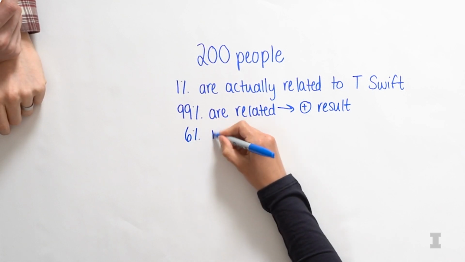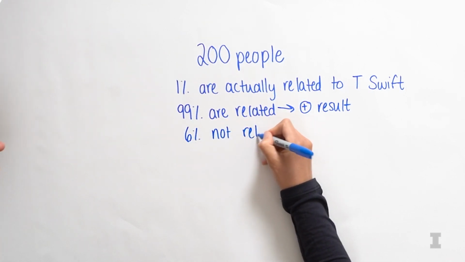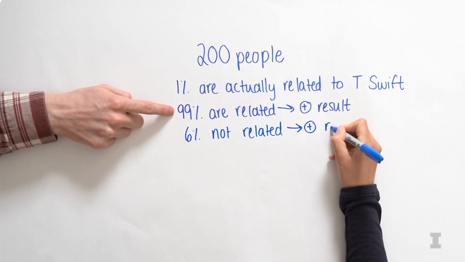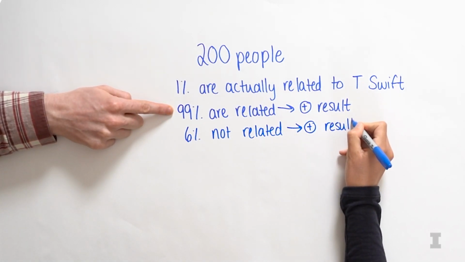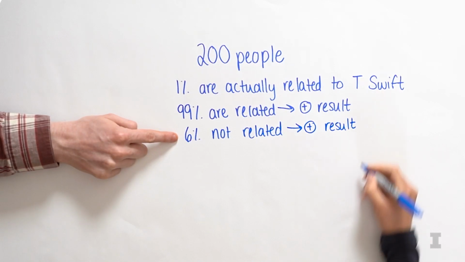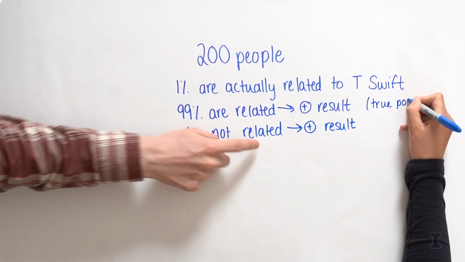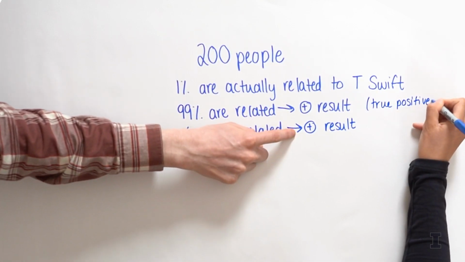But there's a corollary to that. And that is that there's a 6% chance that if you're not related, you're also going to get a positive result. So there's basically two different ways to get a positive result. You can get a true positive, which happens 99% of the time if you are related, or a false positive, which happens 6% of the time if you're not related.